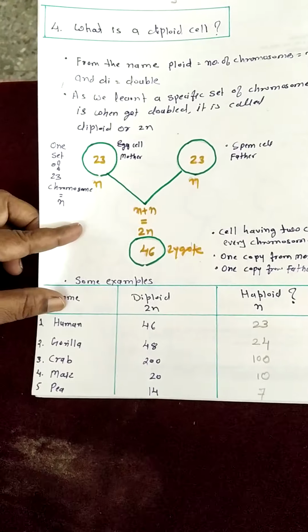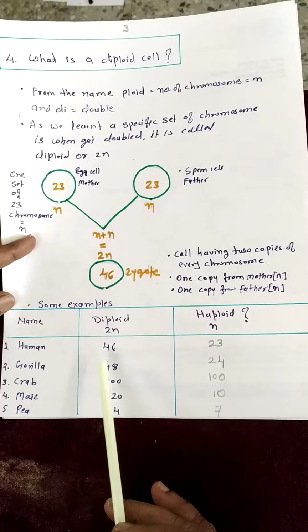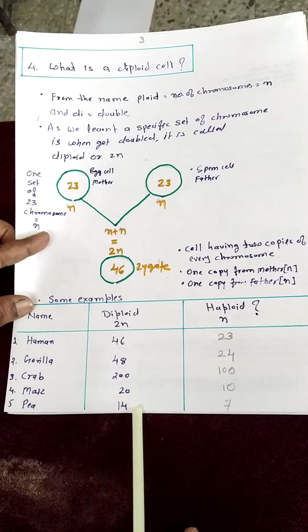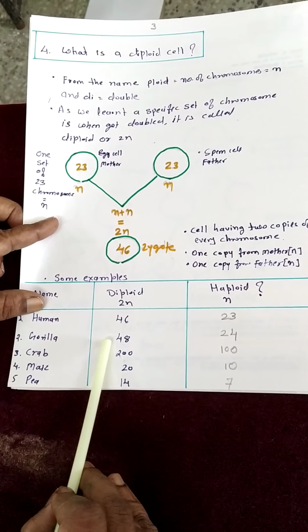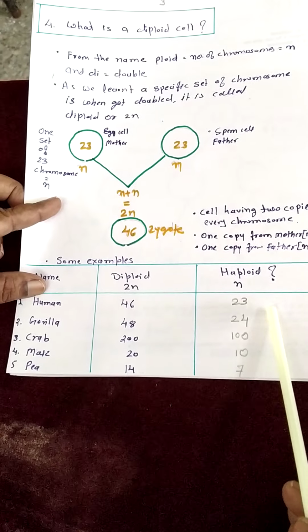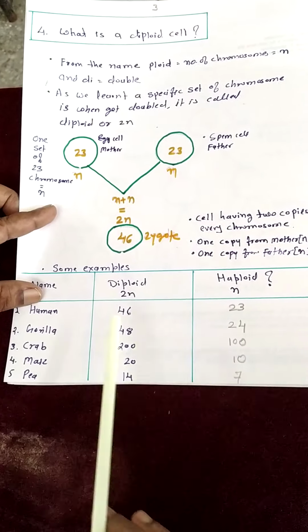So here, do you understand the concept of diploid and haploid? Diploid means double number, that is 46. Double the number of chromosomes means half of the chromosomes come from the mother and half from the father. Similarly, for all organisms, the same happens. Half of the chromosomes are from the mother and half from the father. But in the haploid cell, what happens? This number of chromosomes gets reduced to half. And this haploid set is present in the germ cells, in the egg cell or in the sperm cell.